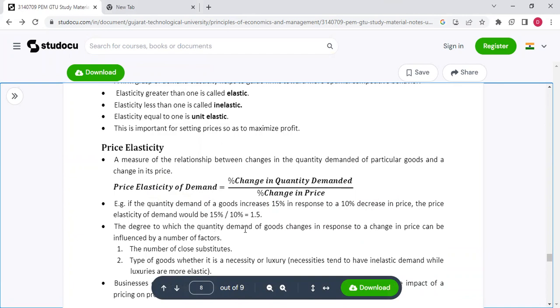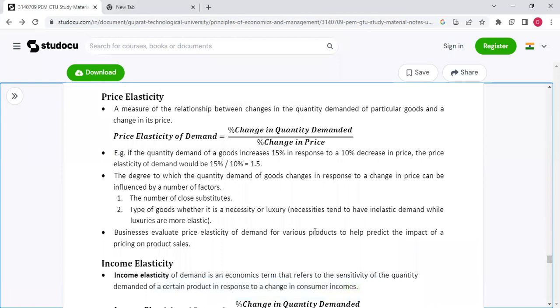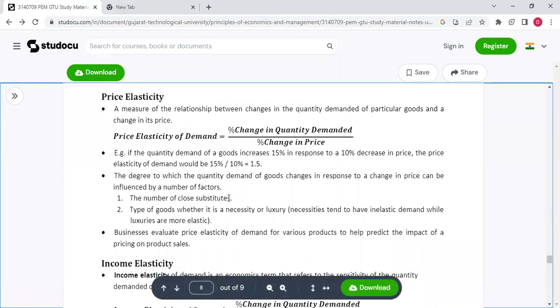The degree to which the quantity demanded of goods changes in response to a change in price can be influenced by a number of factors. First, the number of close substitutes. Second, type of goods, whether it is necessary or luxury. Necessities tend to have inelastic demand, while luxuries are more elastic. Businesses evaluate price elasticity of demand for various products to help predict the impact of a pricing on product sales.